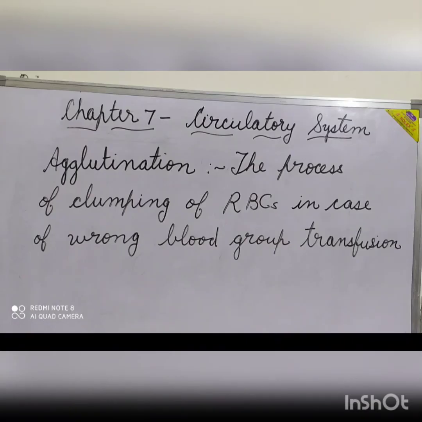What is agglutination? It is the process of clumping of red blood cells in case of wrong blood group transfusion. You know, in case of injuries, blood is transfused, that means transferred to a person.